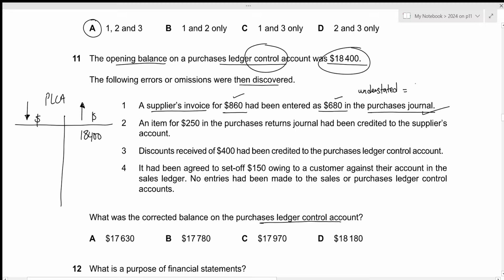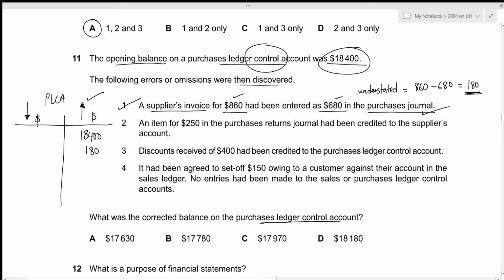Instead of 860, we recorded 680, which means that the purchases value was understated by the difference. So that is 860 minus 680. So the purchases value was understated by 180, and this is the credit purchases. Credit purchases will increase the value of trade payables. And since 180 was previously not recorded on the credit side, we now need to record it there. That's all for the first error.